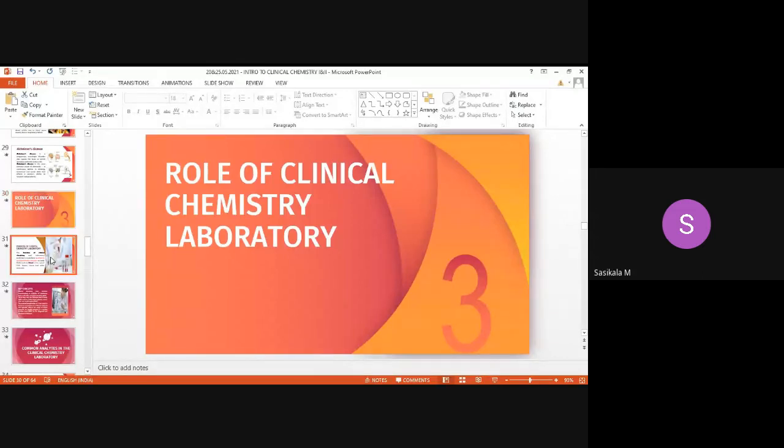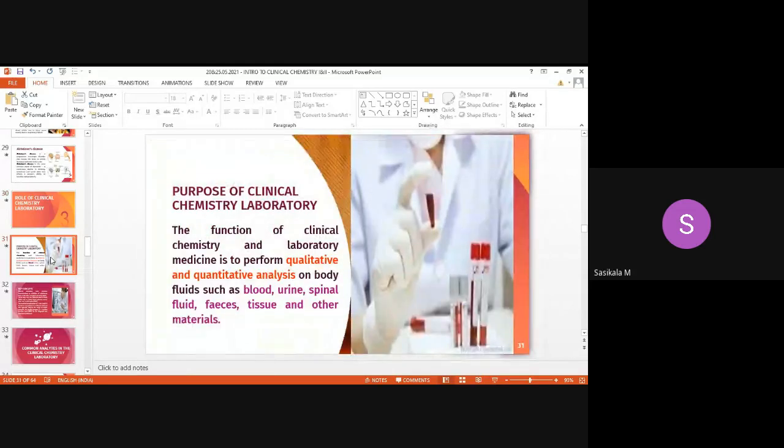So what all information we will get from the clinical chemistry laboratory, that we'll discuss here. First we'll move on to the purpose of the clinical chemistry laboratory. The function of clinical chemistry and laboratory medicine is to perform qualitative and quantitative analysis on body fluids.